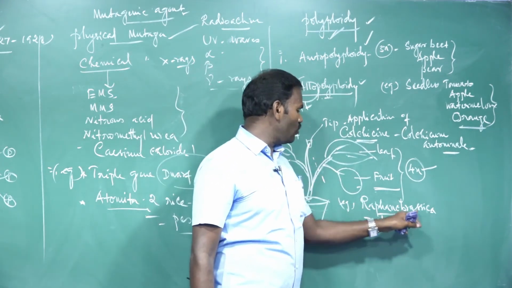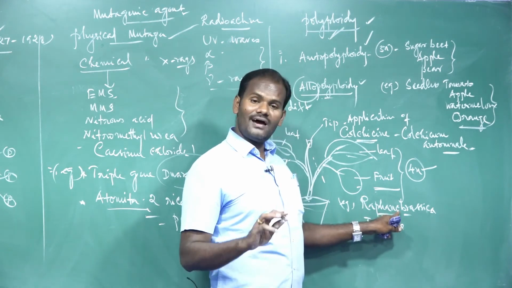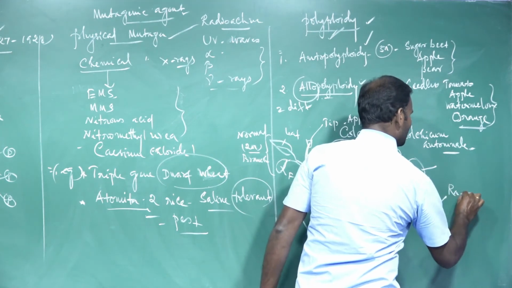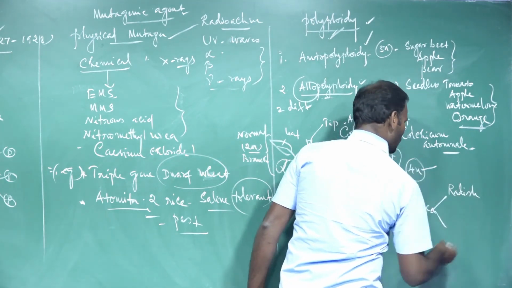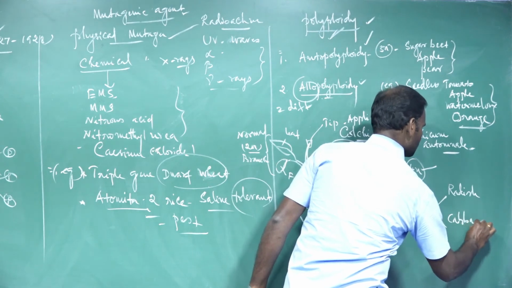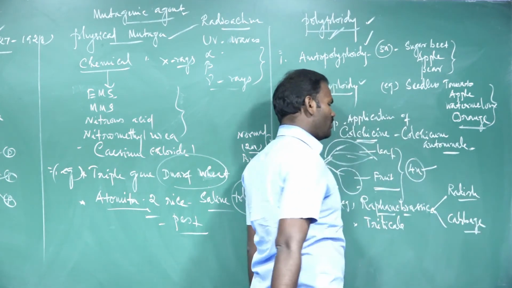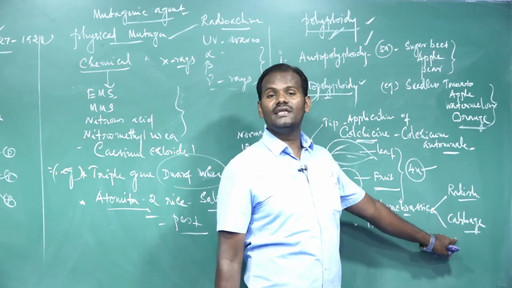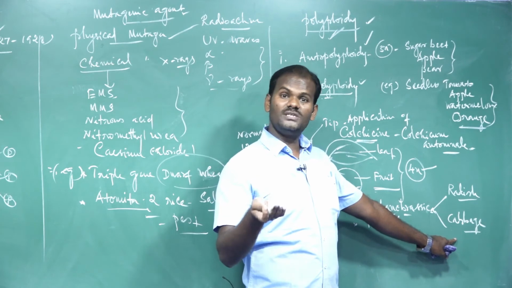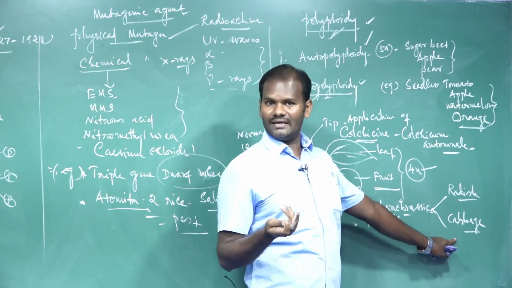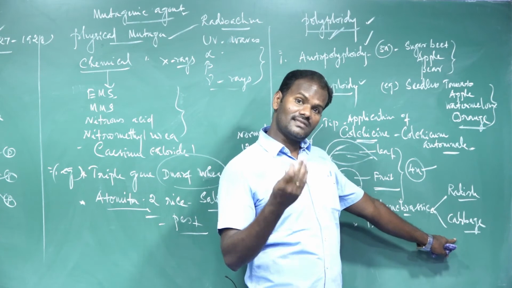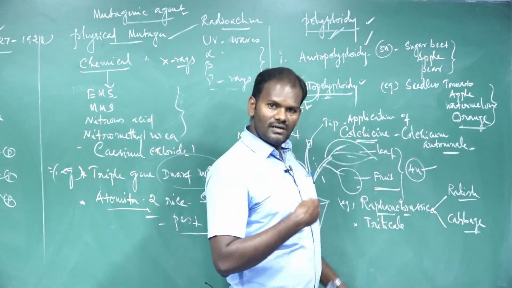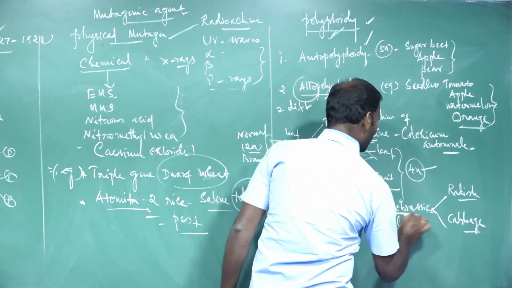How is Raphanobrassica obtained? It is obtained by crossing between two different species. One is radish, another one is cabbage. Radish, Raphanus sativus, is crossed with cabbage, Brassica oleracea. The F1 is a sterile variety. It could not give better yield. But the scientists thought to double the number of chromosomes by using colchicine treatment, and it becomes a fertile variety. These are called Raphanobrassica.